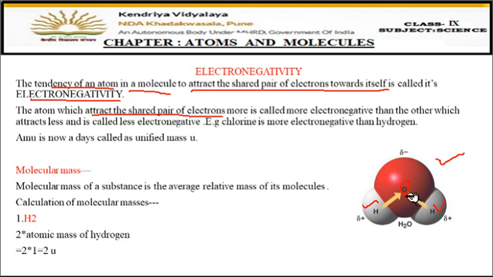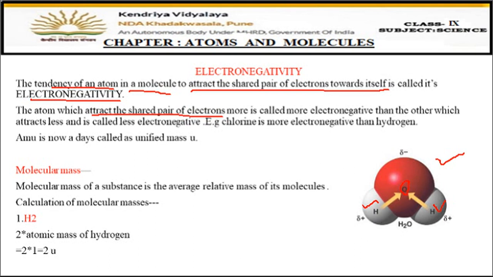See, this oxygen is more electronegative, meaning this oxygen is capable of attracting the electrons of the hydrogen towards it. This arrow shows that this oxygen is attracting the electrons of the hydrogen towards itself. And this property of attracting the electrons of another element towards itself is called electronegativity.